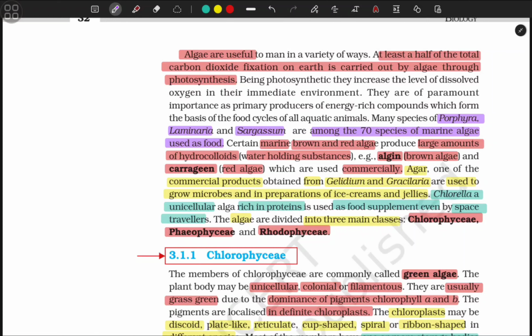Agar, one of the commercial products obtained from Gelidium and Gracilaria, is used to grow microbes and in the preparation of ice creams and jellies. Chlorella, a unicellular alga rich in protein, is used as a food supplement, even by space travelers. The algae are divided into three main classes: Chlorophyceae, Phaeophyceae, Rhodophyceae.